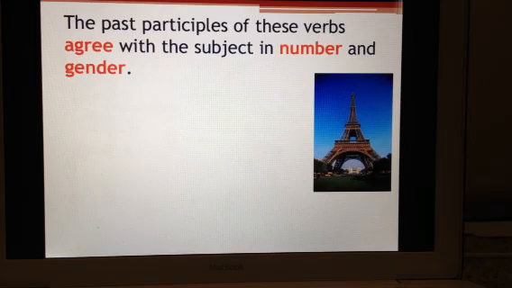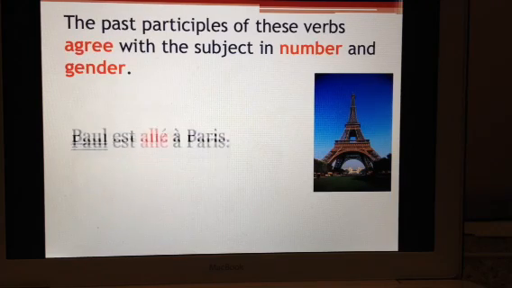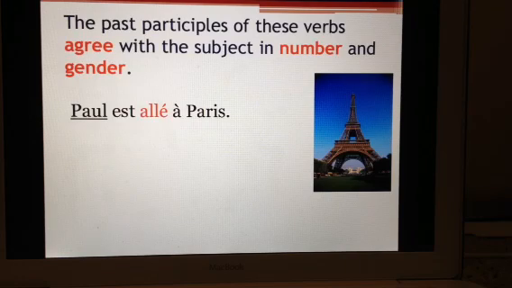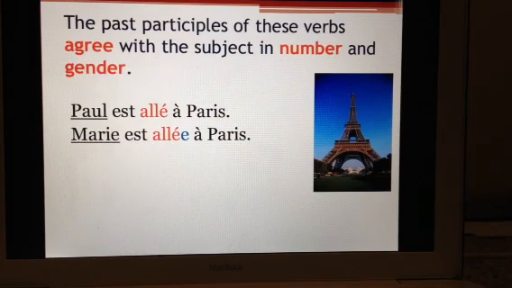So let's do an example with people going to Paris. Aller is one of those verbs that uses être. So Paul est allé à Paris. Paul went to Paris. Aller, you don't need anything extra on there because the subject is masculine and singular. Marie est allée à Paris. You need an extra E because Marie is feminine and singular.